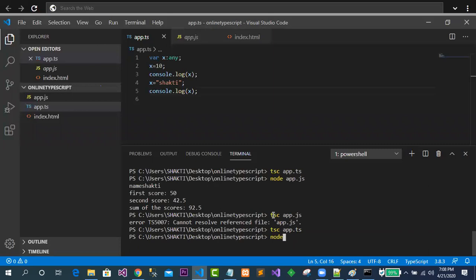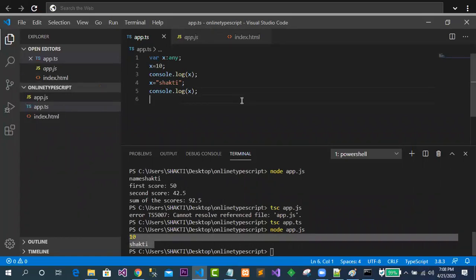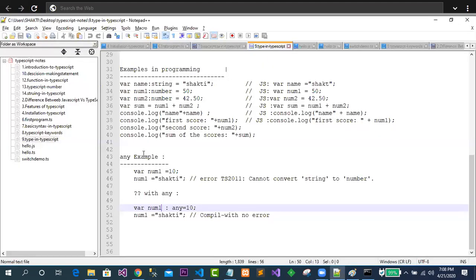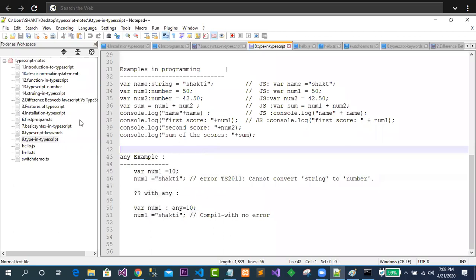Now I will go for running the JS part, app.js. Just see, I am getting the result as expected. It is very simple to work with your data types. And in this case any can take any type of data. Clear? So these are simple concepts, we have to complete them soon.